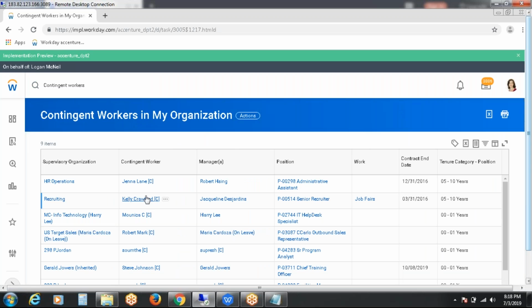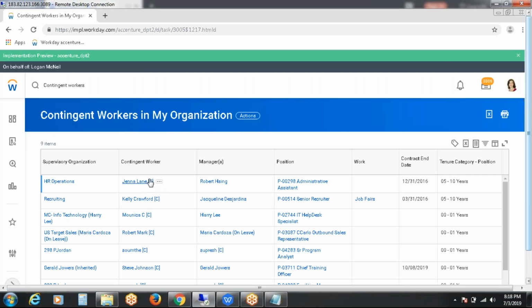If any employee is a contingent worker, you can see a notation called C. This is nothing but a contingent worker. For each and every contingent worker, beside their name, a notation called C will be displayed.